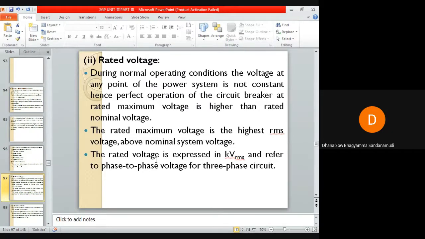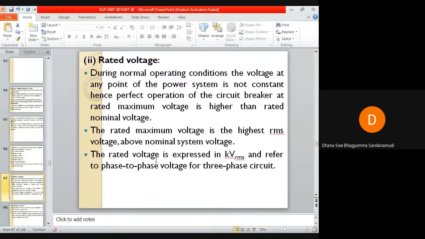Under normal operating conditions, the voltage at any point of the power system is not constant. Due to this, the manufacturer of the circuit breaker will give a guarantee that the circuit breaker will be able to operate at rated maximum voltage, which as a rule is higher than the rated nominal voltage.